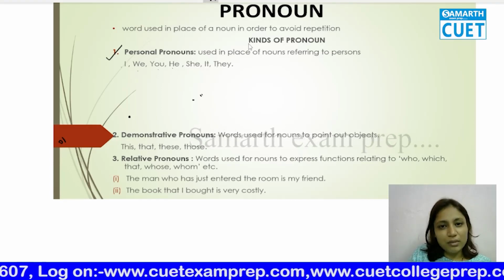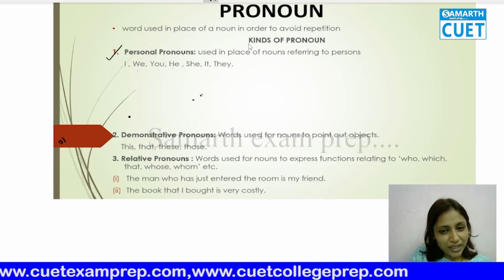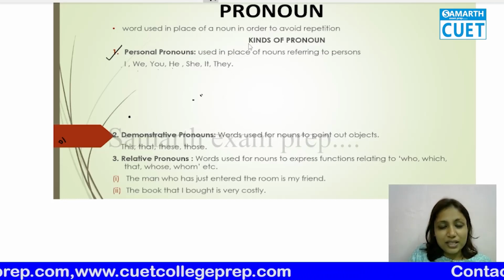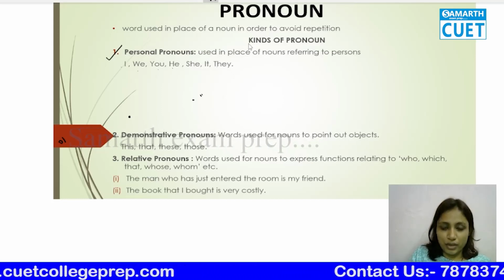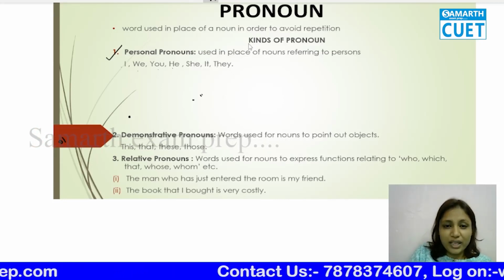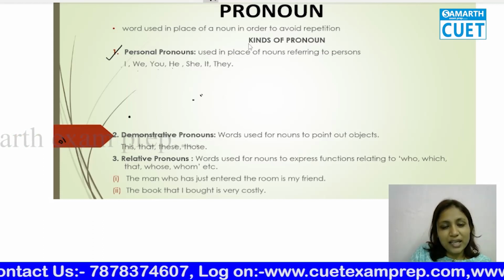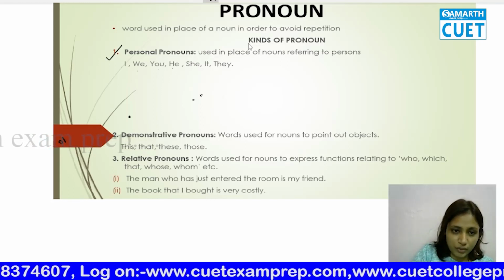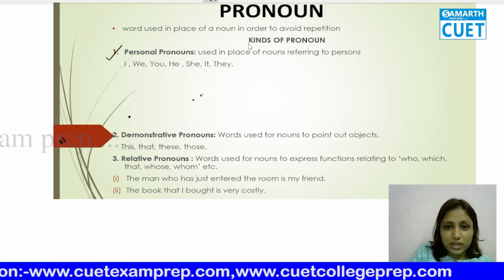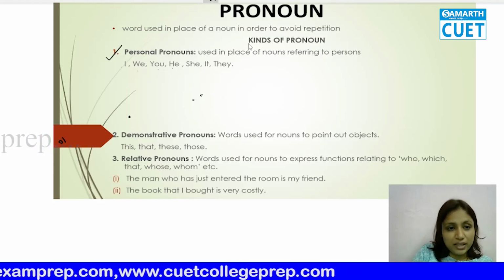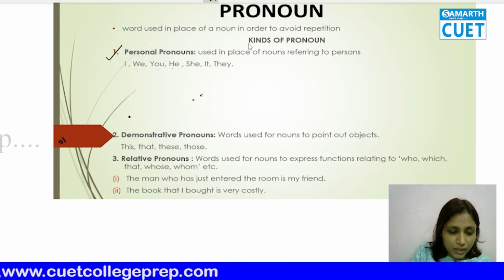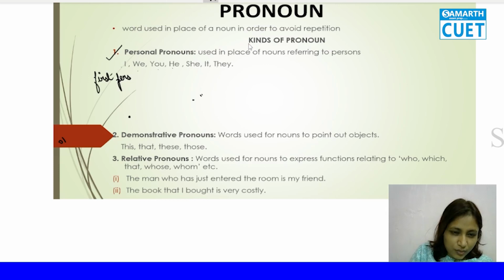That means I gave you two examples, about me, Aditi, and about Sita. These two examples are examples of personal pronouns. When we use pronouns in place of nouns referring to persons, those are personal pronouns. Now, because we are just going to touch the very basics for all of you who do not know about it, the first is first person. What exactly is first person? Then comes second person, then third person.